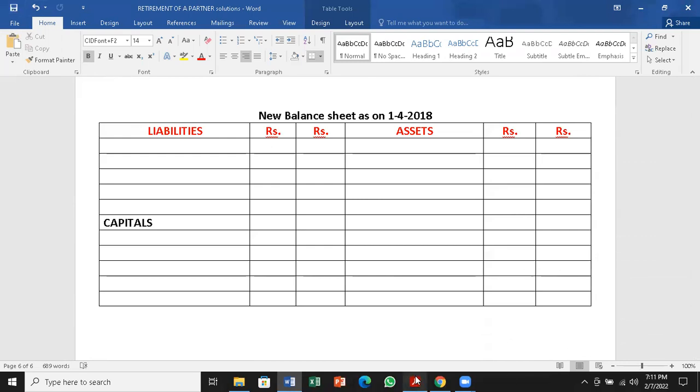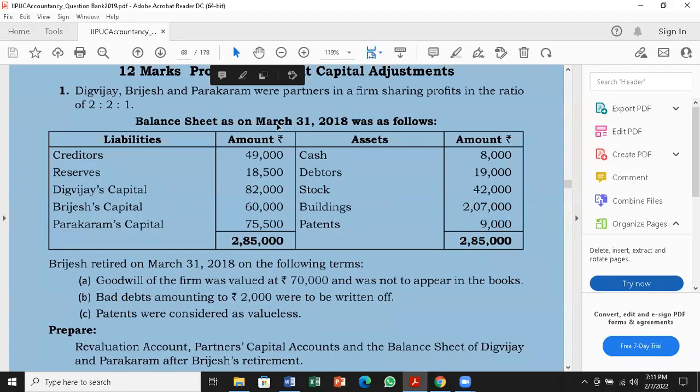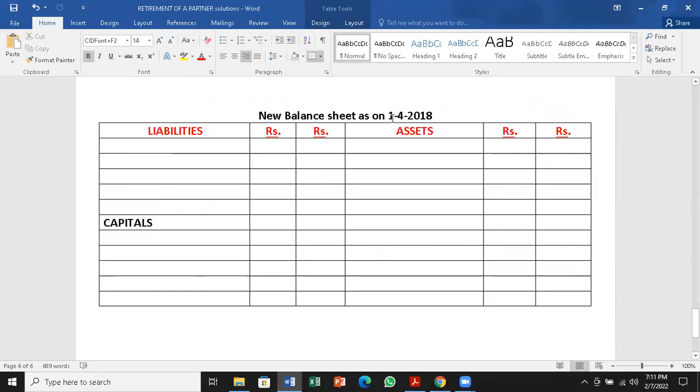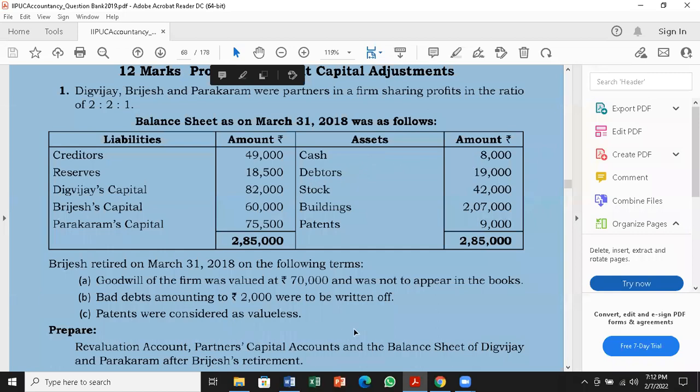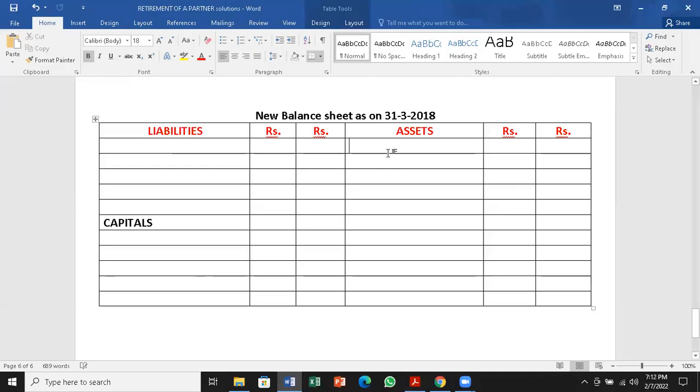Coming to the balance sheet, he retired on 31st March 2018. So the new balance sheet as of 31st March 2018: cash remains the same, 8,000. The next one is debtors.